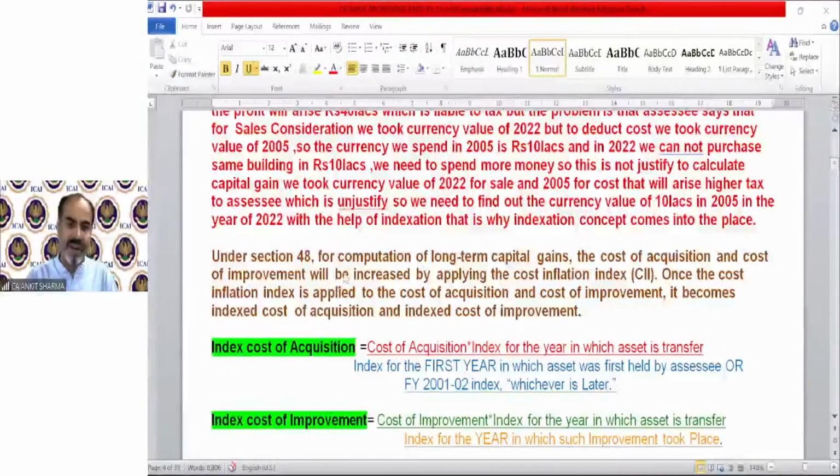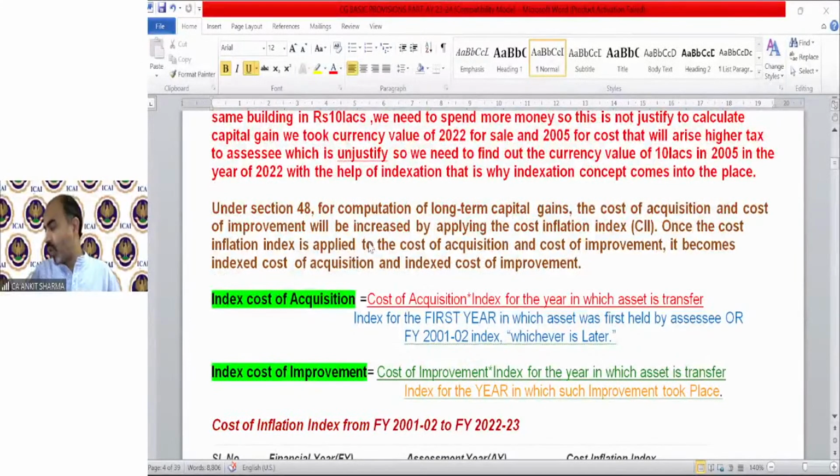Under section 48, for computation of long-term capital gain, the cost of acquisition and cost of improvement will be increased by applying the cost inflation index. Once the cost inflation index is applied, we do the same with the purchase price and the expenses incurred after purchase of that property.